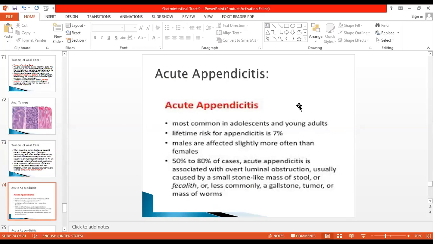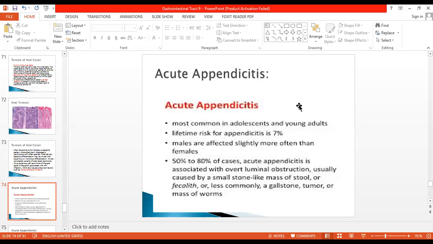In 50 to 80% of cases, acute appendicitis is associated with overt luminal obstruction, usually caused by a small stone-like mass or a solid fecalith within the appendix. Or a gallstone, a tumor, or a mass of worms can obstruct the appendix. So acute appendicitis is mostly seen in young adults, and it is because of obstruction to the lumen of the appendix. Most commonly, it is because of a fecalith. Sometimes, if a person is suffering from worm infestation, some worms can also block the appendix.